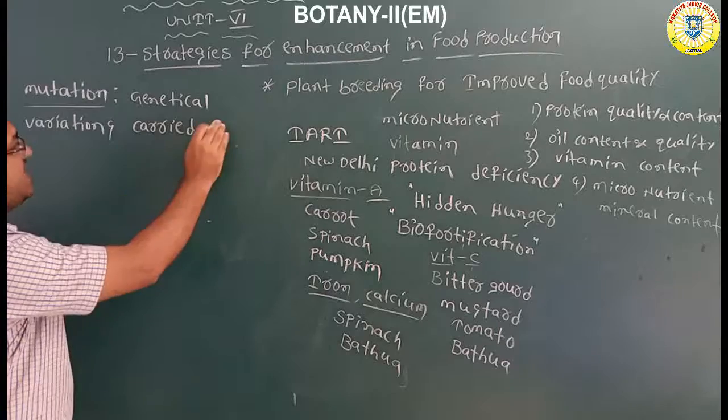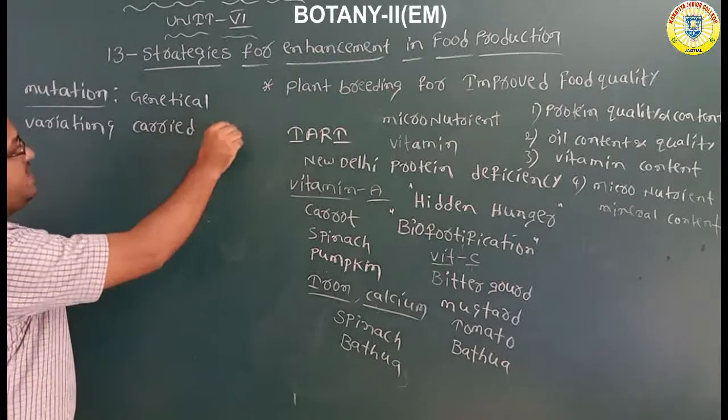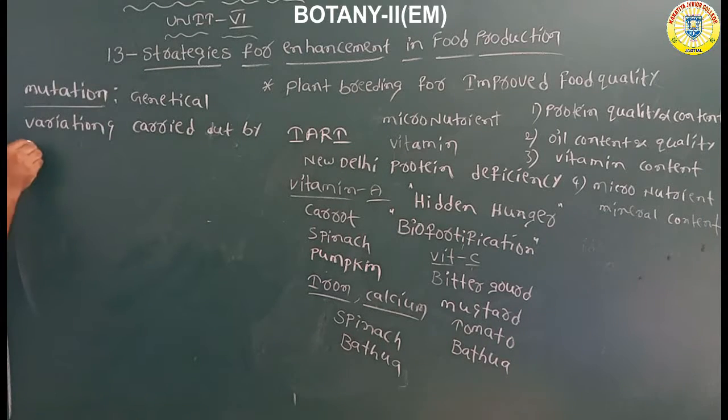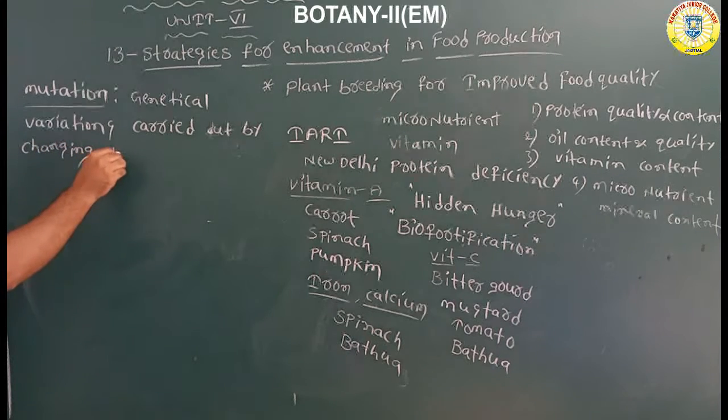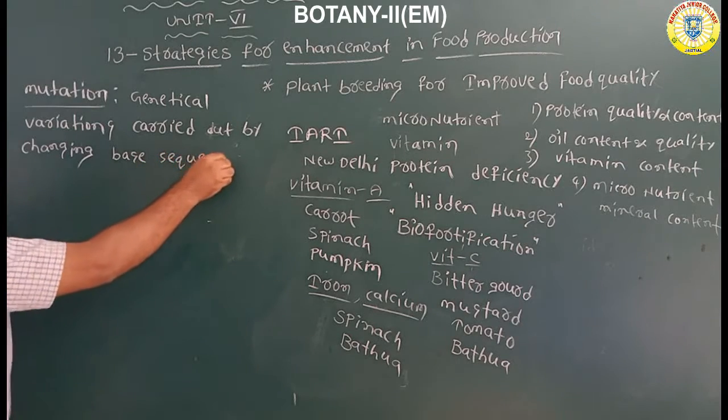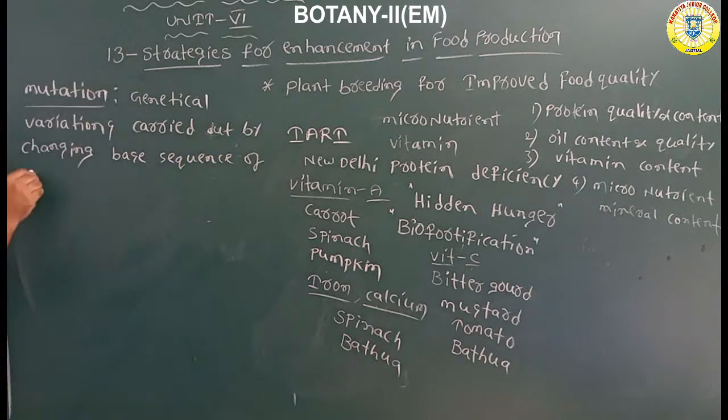Genetical variations are carried out by changing the base sequence of genes. Okay. Mutation is the process in which genetical variations are carried out by changing the base sequence of genes.